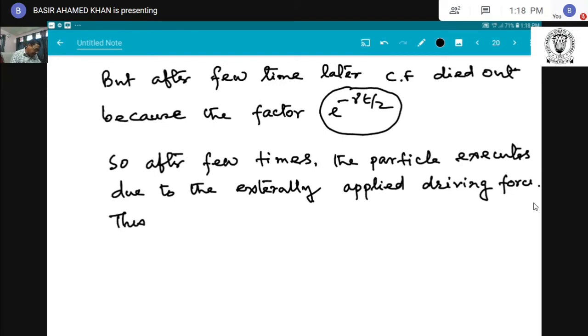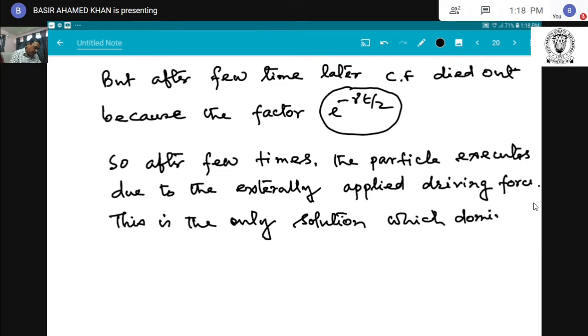This is the only solution which dominates the system, the oscillations of the particle, dominating the oscillations of the system.